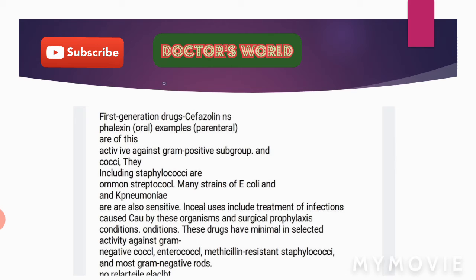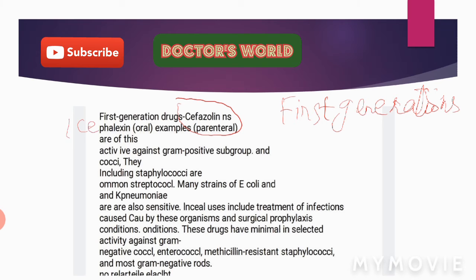Now first we will discuss the first generation cephalosporins. Examples of first generation cephalosporins are cefazolin, that is given parenterally, and cefalexin, that is given orally. These first generation cephalosporins are active against gram positive cocci, including staphylococci and streptococci.